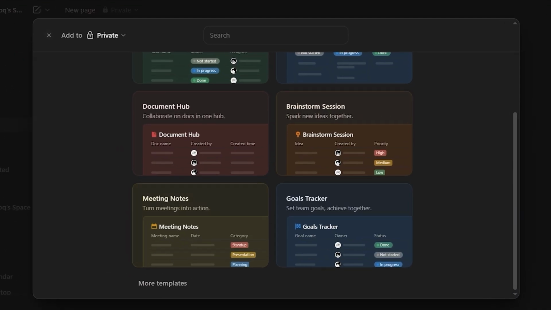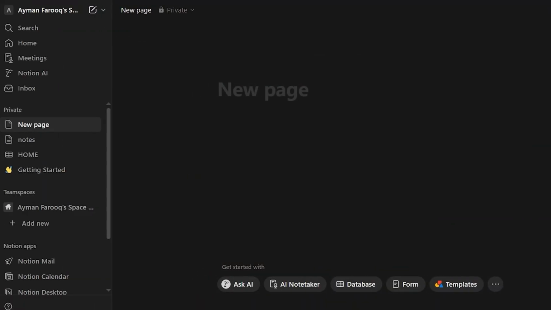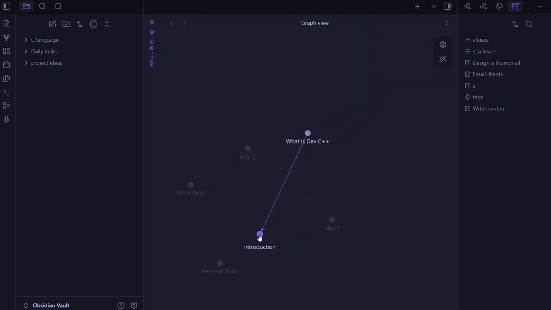Now, this doesn't mean that Notion is bad. It just seems Notion is a manager and Obsidian is a thinking space. Notion is really great when you already know what you're building and you need structure, tracking, or collaboration. And Obsidian really shines when you don't need friction while writing, or when you are exploring new ideas, learning, journaling, or thinking about a long-term workspace.